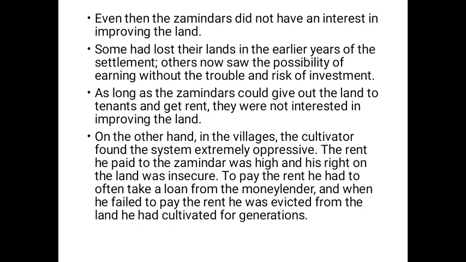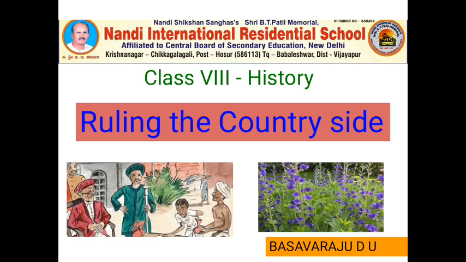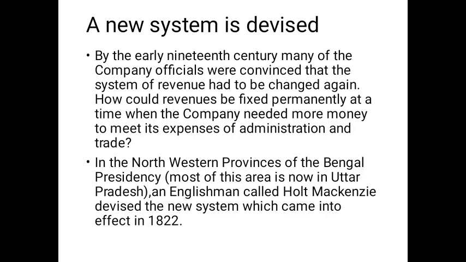After discussing the problems created by the permanent settlement system, let's discuss what solutions the company planned to implement. That is, a new system was devised. By the early 19th century, many company officials were convinced that the system of revenue had to be changed again.